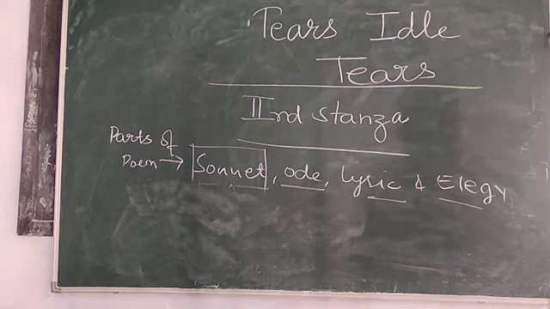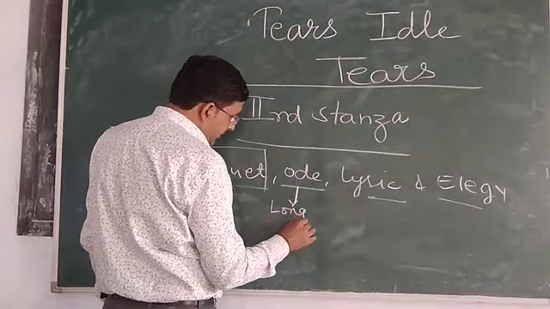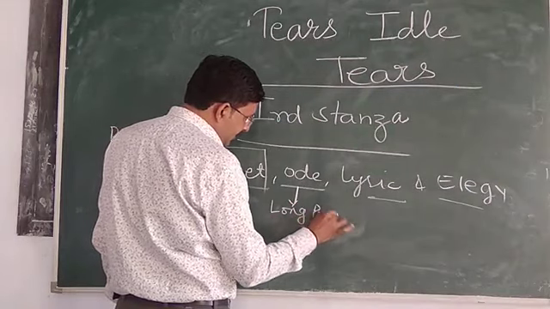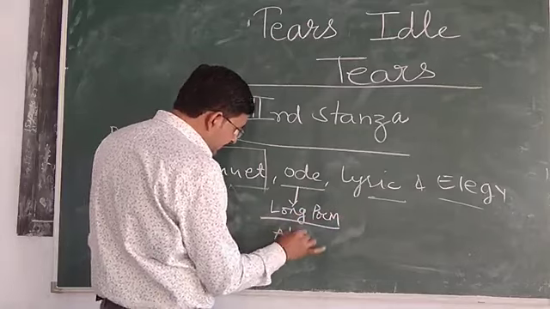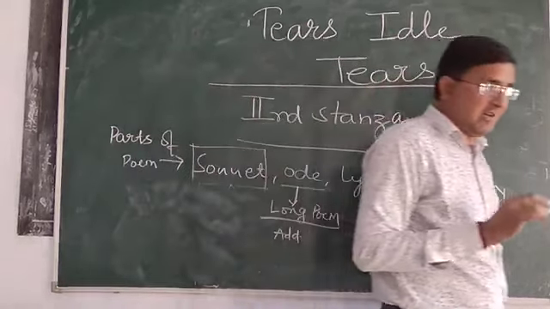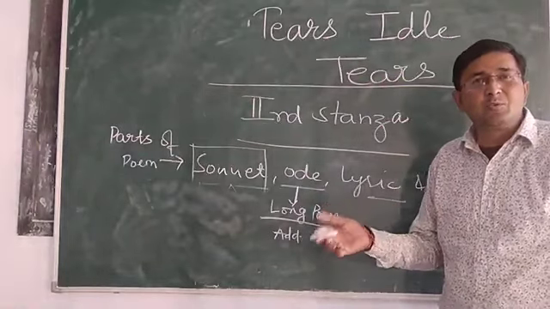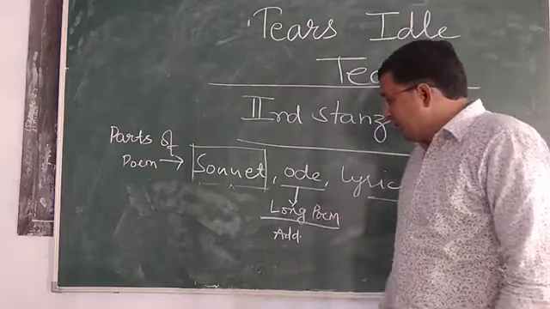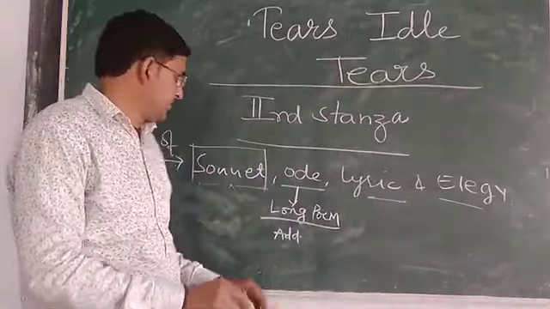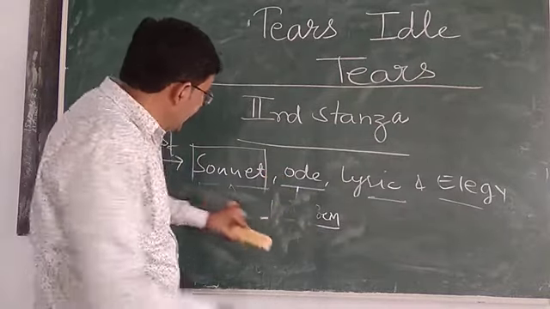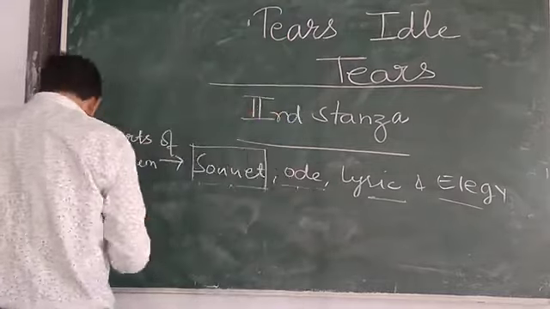Now we are discussing what the ode is. Simply we can say ode is a long poem. Second, it must be in an addressing situation. Ode is a long poem, or it must be in the position to address someone. Means ode is a poem of addressing situation. When you are going to address someone in your long poem, that is ode.